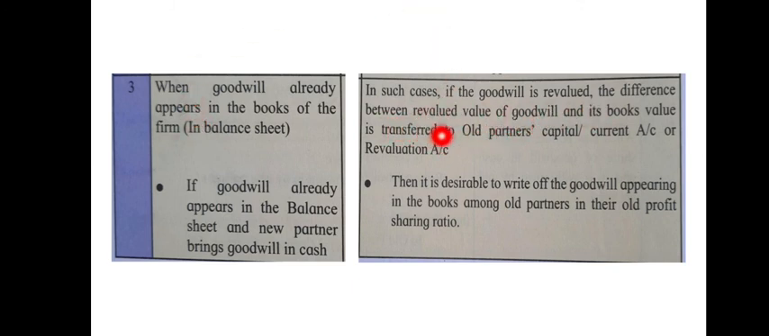The difference between the revalued value of goodwill and its book value is transferred to the old partners' capital or current account, or alternatively it will be transferred to the revaluation account. And if goodwill already appears in the balance sheet and new partner brings goodwill in cash, in this case it is desirable to write off the goodwill appearing in the books among the old partners in their old profit sharing ratio.